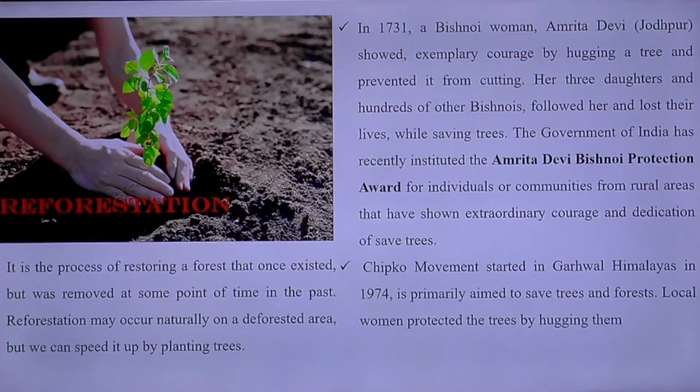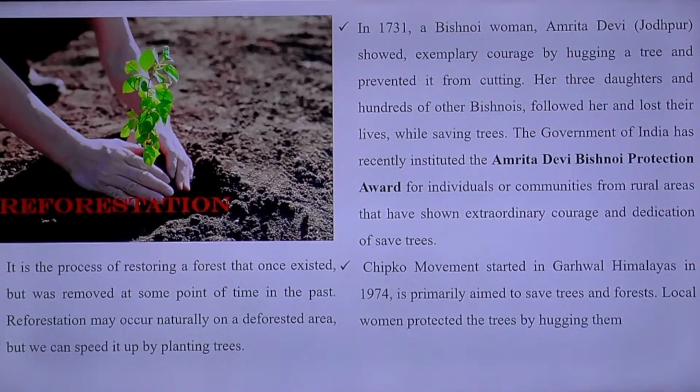Next is reforestation. Reforestation means restoring a forest which existed before, and it may occur naturally on a deforested area, but we can speed it up by planting trees. In 1731, a Bishnoi woman, Amrita Devi, showed exemplary courage by hugging a tree and preventing it from being cut. Her three daughters and hundreds of other Bishnois followed her and lost their lives saving trees. The government of India has recently instituted the Amrita Devi Bishnoi Protection Award for individuals or communities from rural areas that have shown extraordinary courage and dedication to save trees.